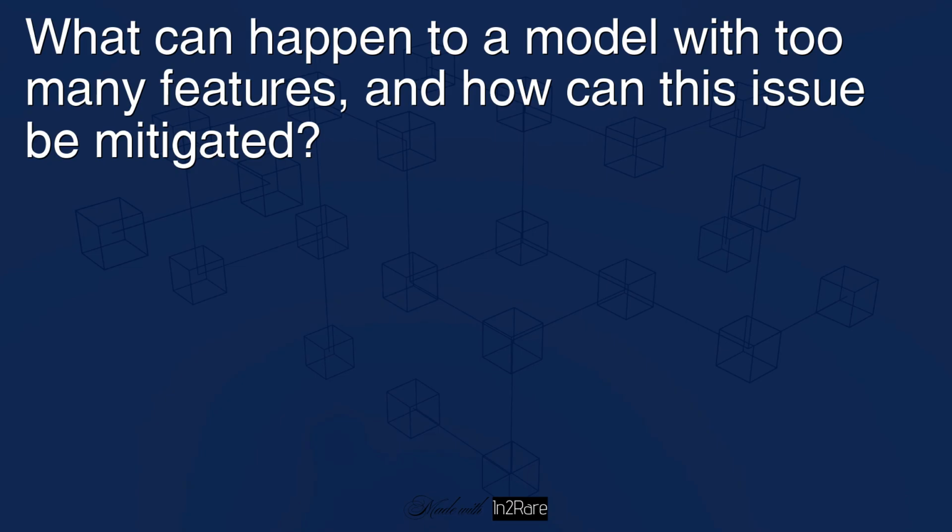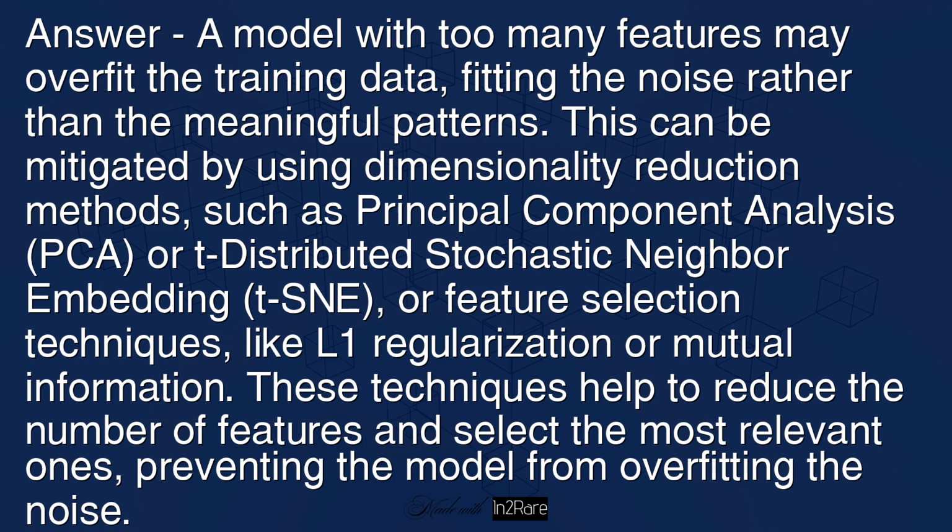What can happen to a model with too many features, and how can this issue be mitigated? Answer: a model with too many features may overfit the training data, fitting the noise rather than the meaningful patterns. This can be mitigated by using dimensionality reduction methods such as principal component analysis (PCA) or t-distributed stochastic neighbor embedding (t-SNE), or feature selection techniques like L1 regularization or mutual information. These techniques help to reduce the number of features and select the most relevant ones, preventing the model from overfitting the noise.